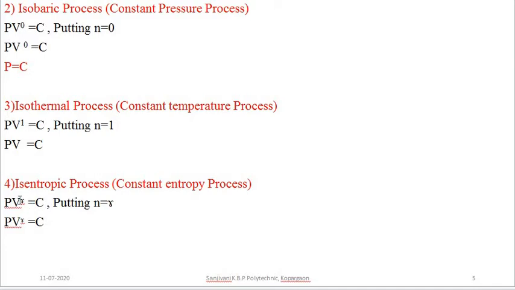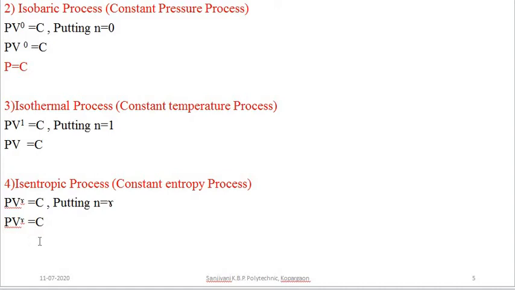So for this process, gamma is equal to n, the polytropic index is nothing but gamma. And how do we calculate gamma? Gamma is equal to Cp upon Cv, the ratio of specific heat at constant pressure to specific heat at constant volume. Therefore the polytropic index here is equal to gamma, so PV to the power gamma is equal to constant.